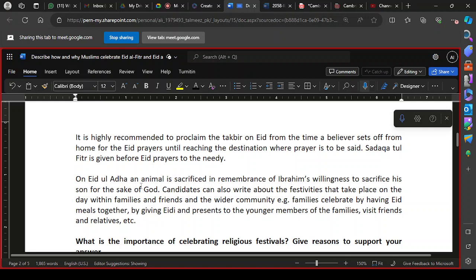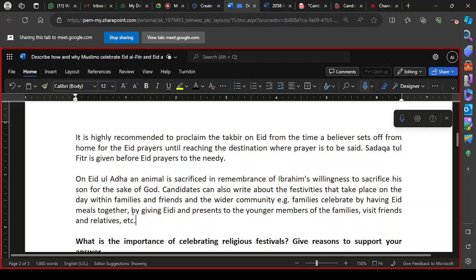On Eid al-Adha, an animal is sacrificed in remembrance of Ibrahim's willingness to sacrifice his son for the sake of God. You can also write about the festivities that take place on the day within families, friends, and the wider community. For example, families celebrate by having Eid meals together.